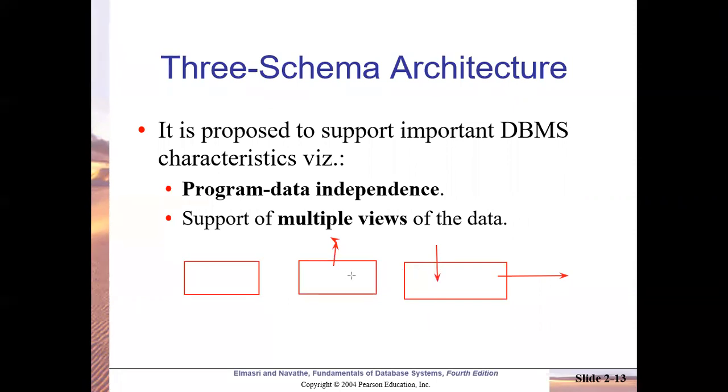In that case, you need not disturb the other two levels of data, that is the conceptual level and the internal or physical level. You can just modify the external level or the interface related things without affecting the other two. This is called program data independence. The programs are written at different levels and data is stored at different levels.